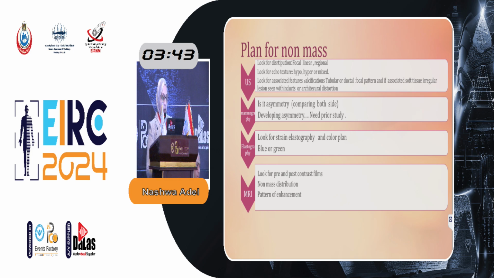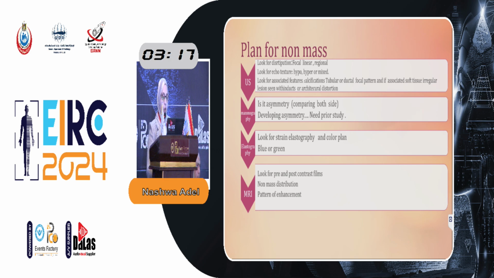First, by ultrasound, look for distribution if it is focal, linear, or regional. Look for texture if it is hypo, hyper, or mixed, and look for associated features which increase suspicion of the mass, such as calcification, tubular or ductal pattern if associated with soft tissue or regular lesion, and if architectural distortion is associated. Then by mammography, it is asymmetry.